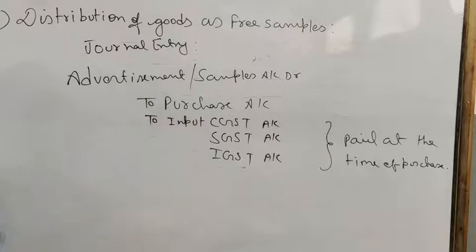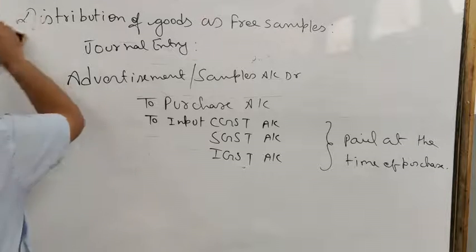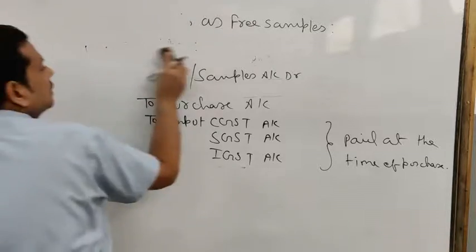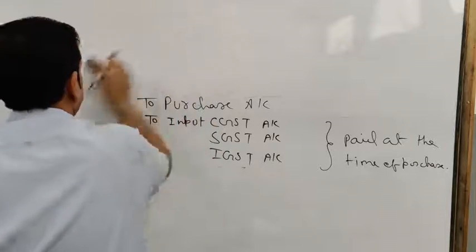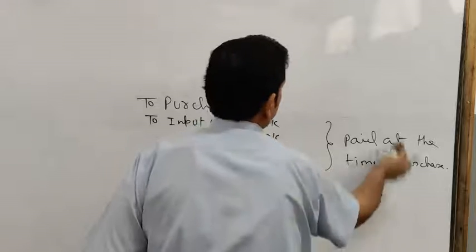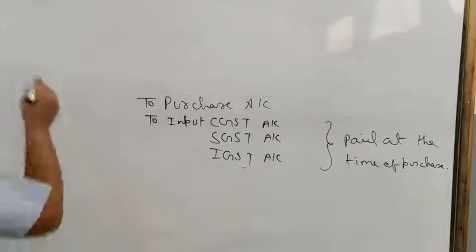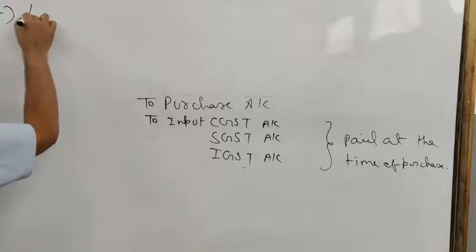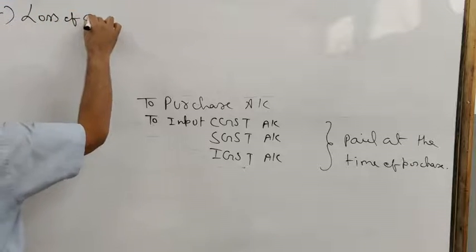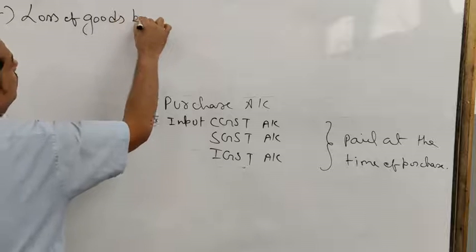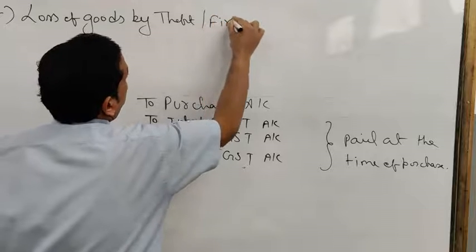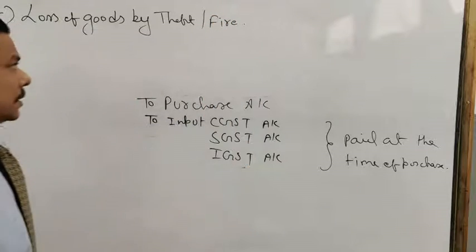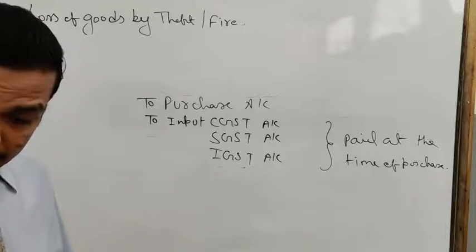Now we are going to study point 4, that is loss of goods by theft or fire.